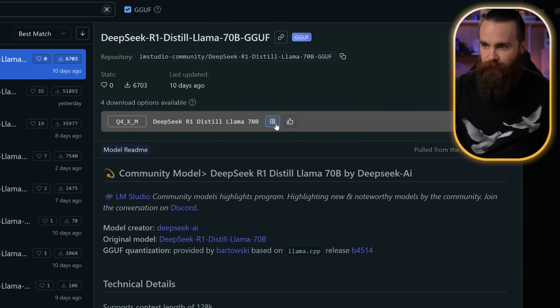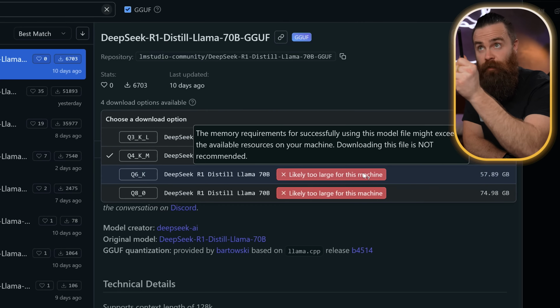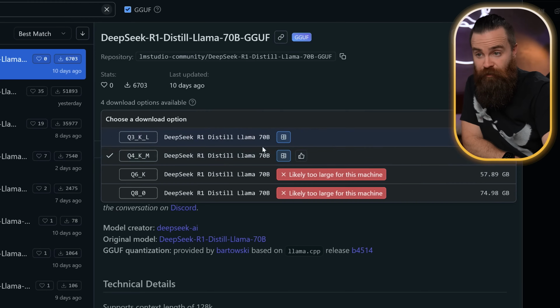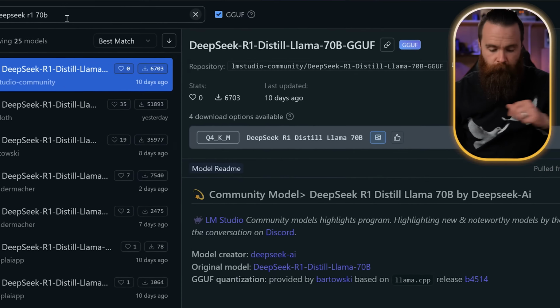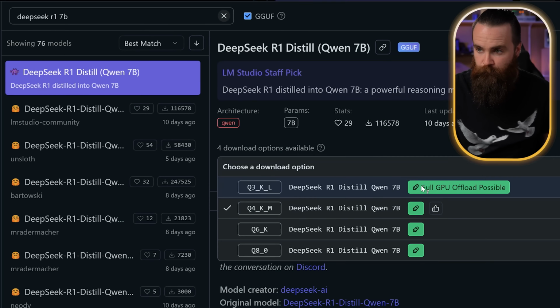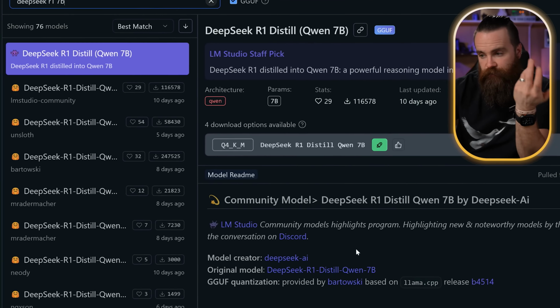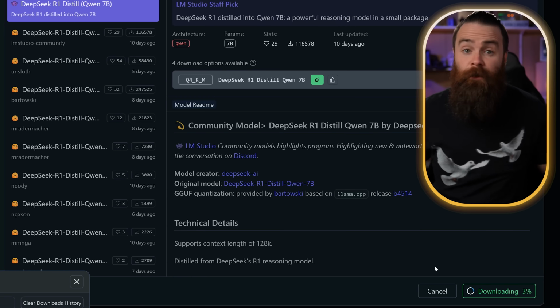This one, if I click on this little icon right here, depending on the quantization, which I'm not gonna cover here, I do talk about it in this video, which is not out yet, but you'll see it here eventually, will tell me if my GPU can handle it. Actually, even here it says partial GPU offload is possible with this, but not full. If I do a smaller model, like the 7B, boom, rocket ship, full GPU offload possible. And this is dependent on how powerful my GPU is, how much VRAM it has. And just like this, I can download it and run Deepseek locally, not on their servers or anyone else's servers.